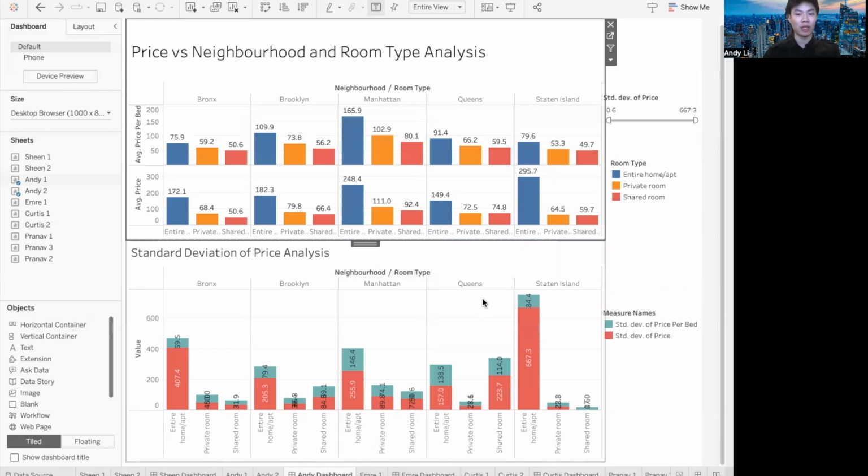analysis. By looking at the bar chart, the price standard deviation of private rooms and shared rooms is generally small, which means it's suitable for investors who tend to be stable. And the entire room in Staten Island and also Bronx have a very large, very unstable environment, which we think there is a very big business opportunity in, which is suitable for risk-oriented investors.